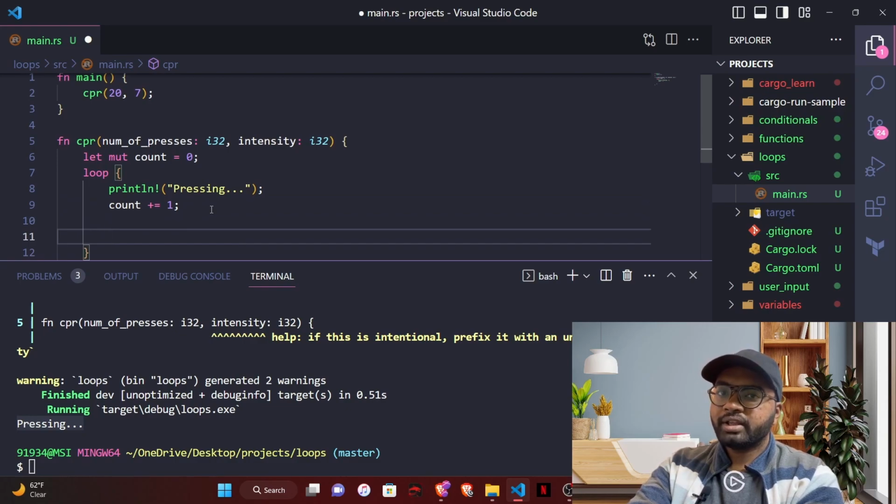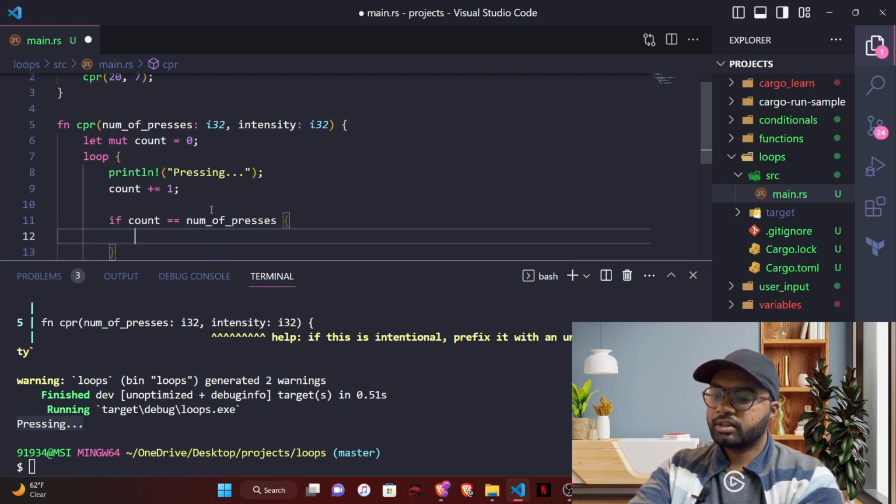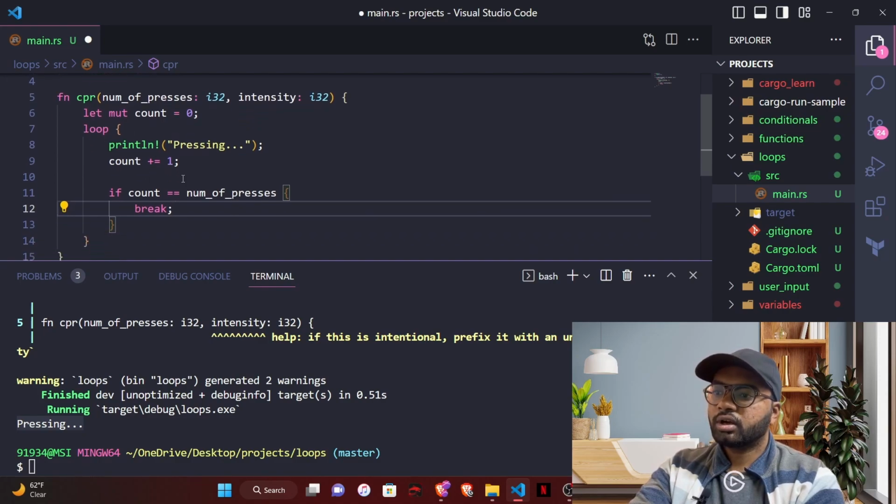We want to break this at some point, otherwise it will go into an infinite loop. How can we do that? Using a break statement, but under a specific condition. How do we give conditions? Using if count is equal to number of presses, then only we want to break, otherwise let it continue until it meets the condition.